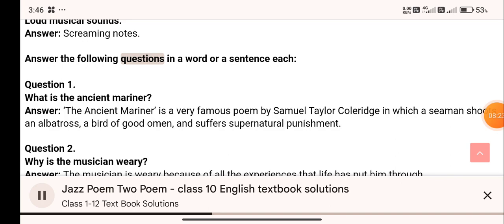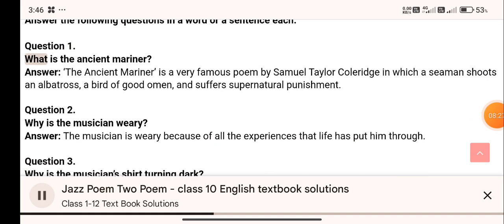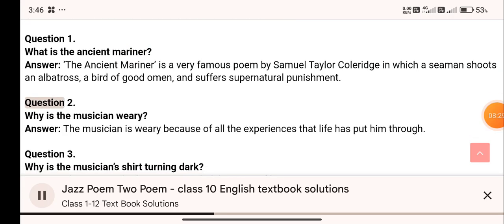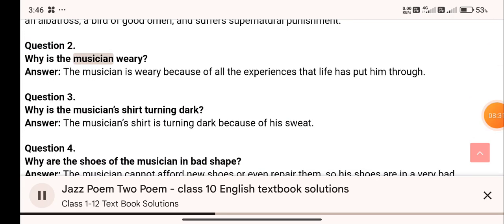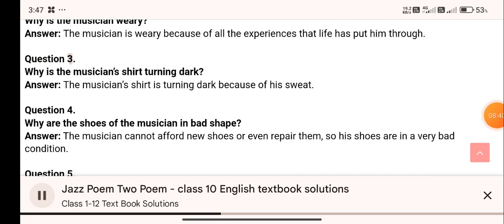Answer the following questions in a word or a sentence each. Question 1. What is the ancient mariner? Question 2. Why is the musician weary? Answer. The musician is weary because of all the experiences that life has put him through. Question 3. Why is the musician's shirt turning dark? Answer. The musician's shirt is turning dark because of his sweat.